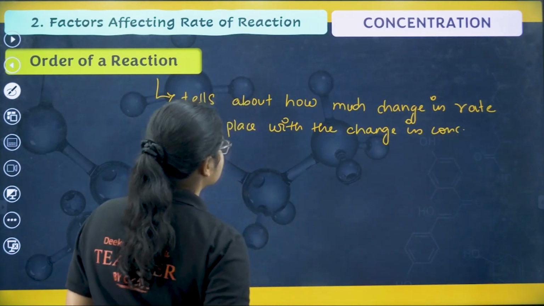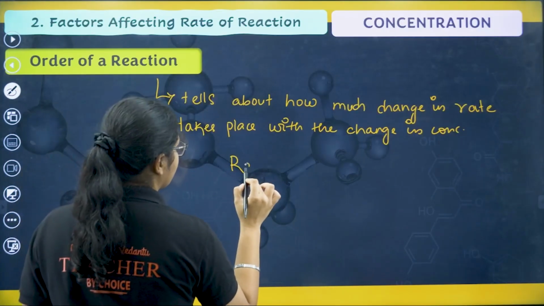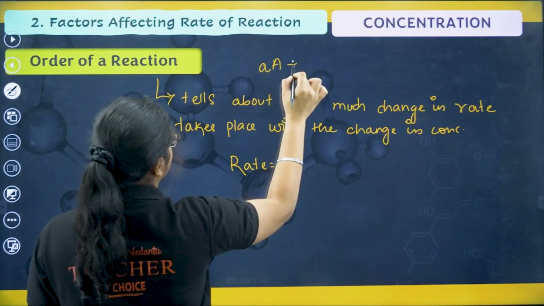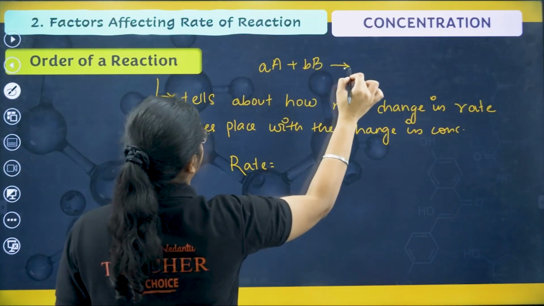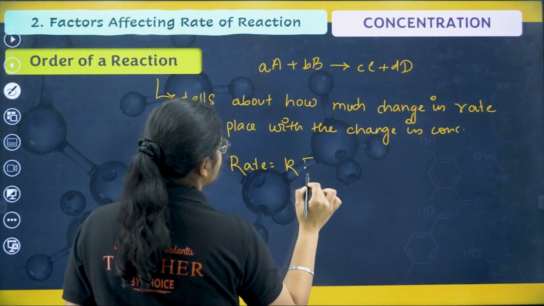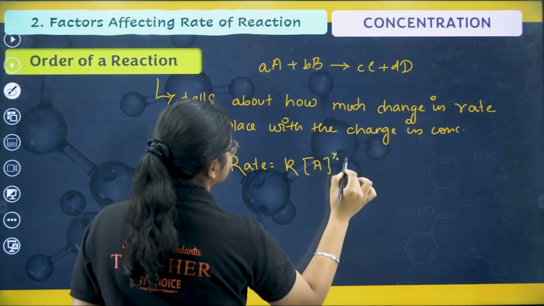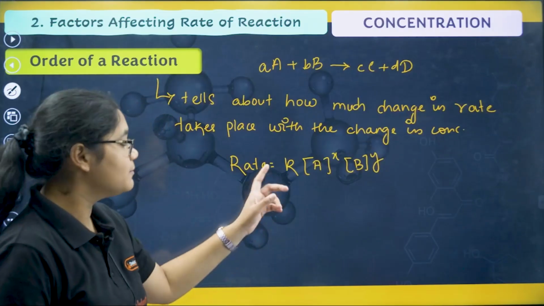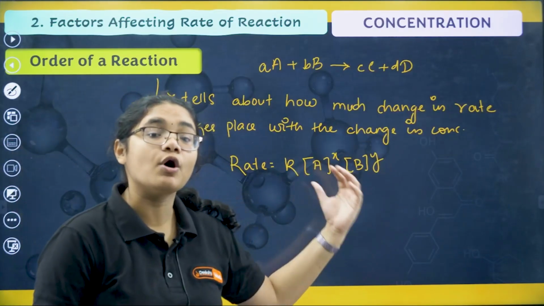Now, how do I write the rate for any reaction? For example, I have a reaction A plus B gives me C plus D, and the rate of this reaction can be written as K [A] to the power of X [B] to the power of Y. So the sum of X and Y is called the order of the reaction.